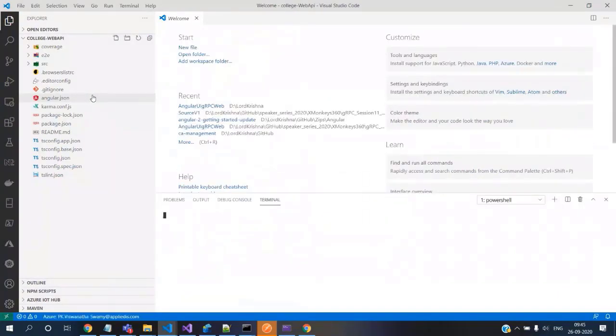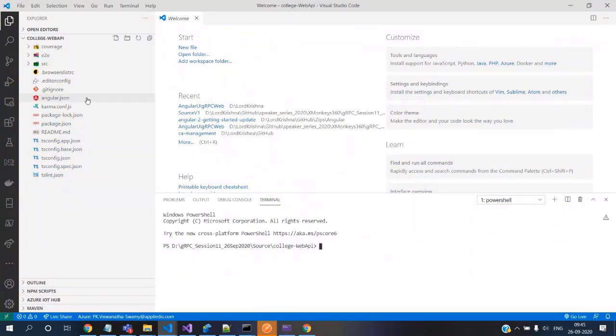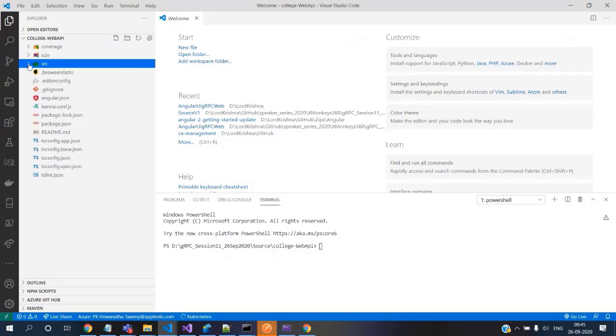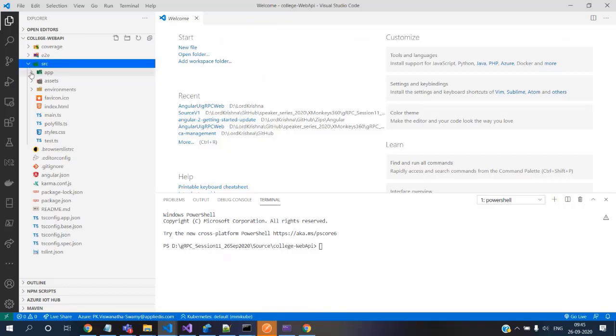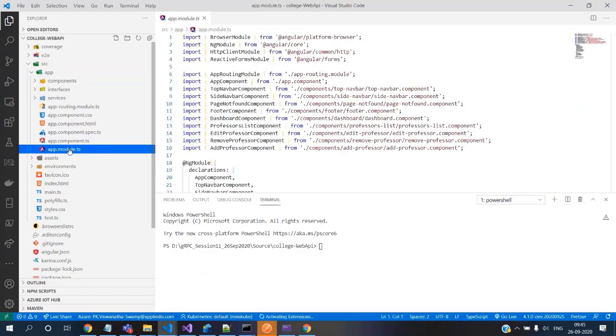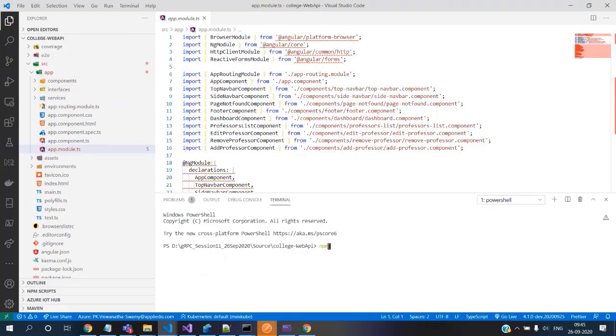Let's have a quick walkthrough, because if we start discussing it, it will itself take a lot of time. Everything will get checked into the repository, and you guys can go grab this and play with it. You have the app components and app routing modules, where a lot of components have been created. Let me execute npm install. While this is installing, we can talk about the moving pieces.